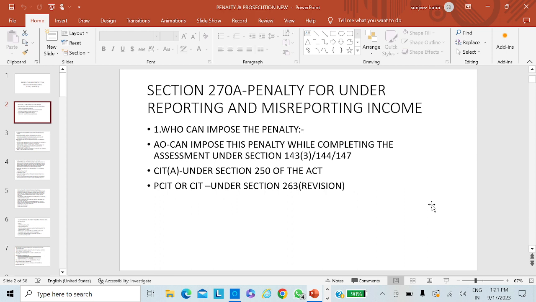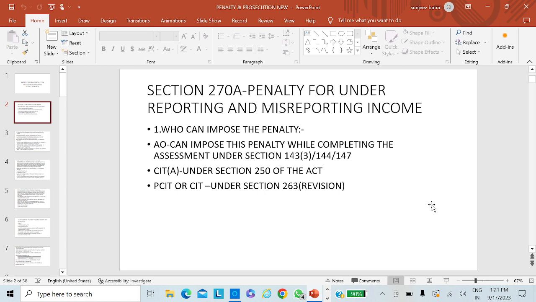What about the PCIT or CIT? They can also impose the penalty when they decide the revision petition under section 263 of the Act. That is the revision initiated by the department. In that case, whenever they make an addition to the income, they can impose the penalty under section 263 of the Income Tax Act.